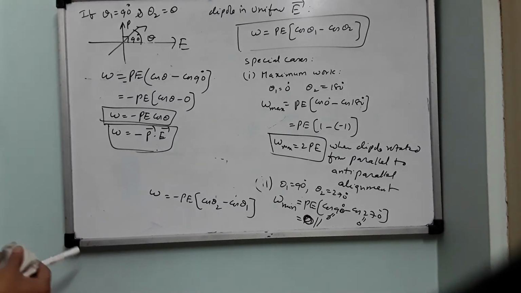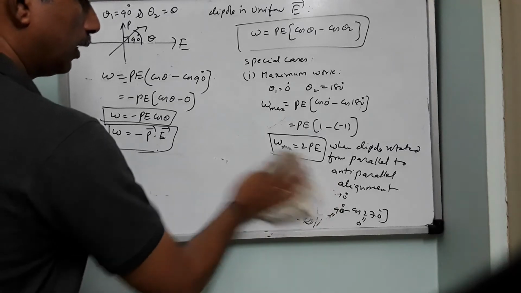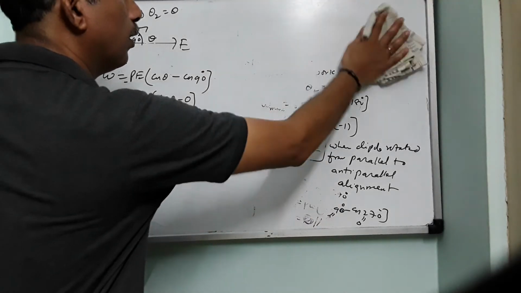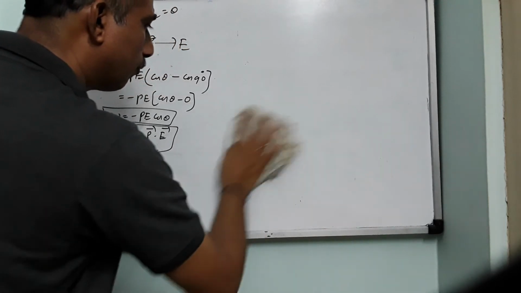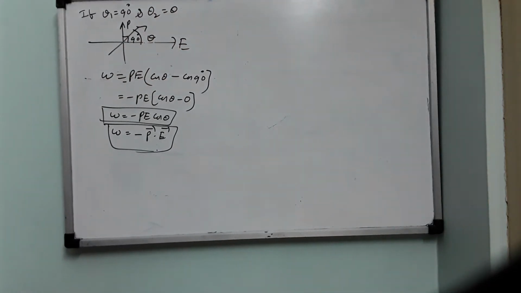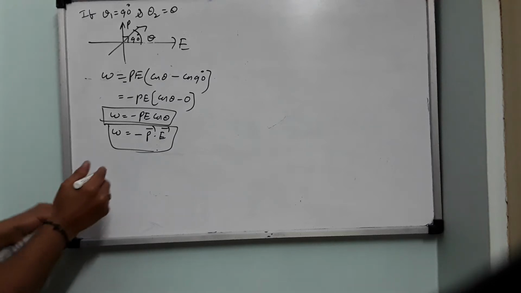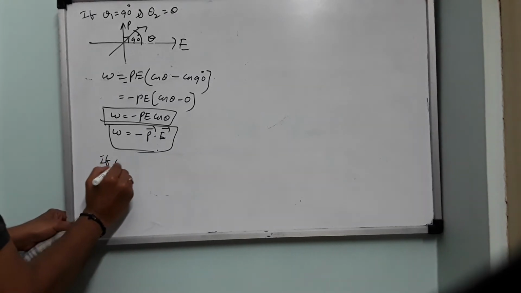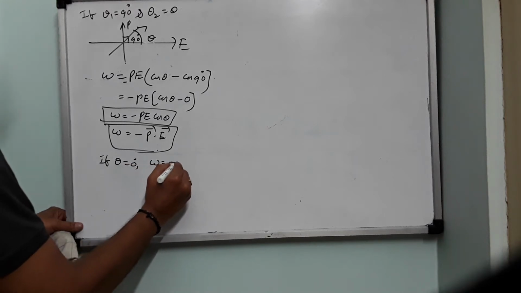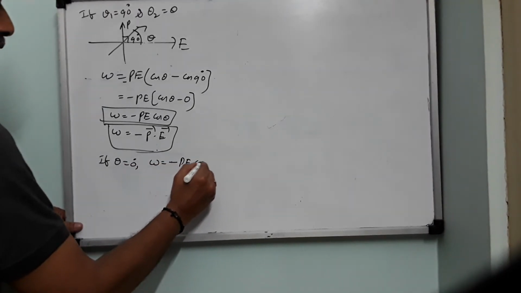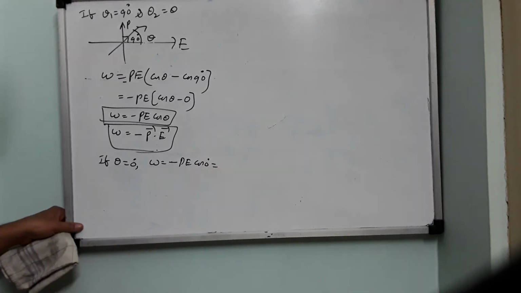Right. So stability is there for the dipole, for which orientation, we can discuss like this. If theta equals 0 degrees, then W equals minus PE into cos 0 degrees.